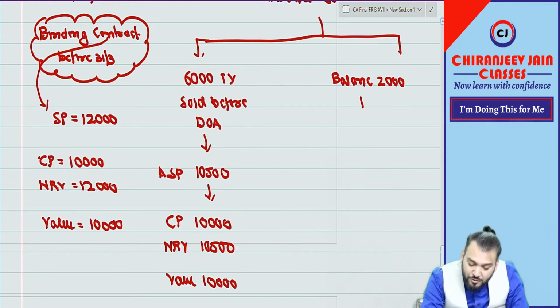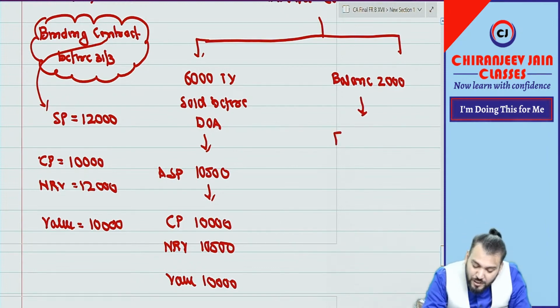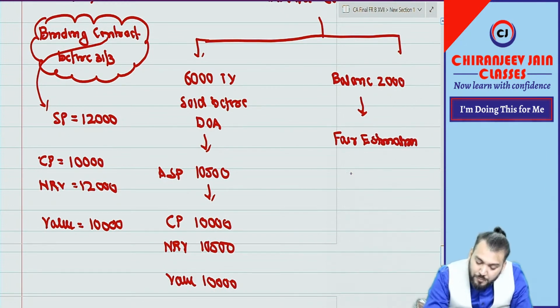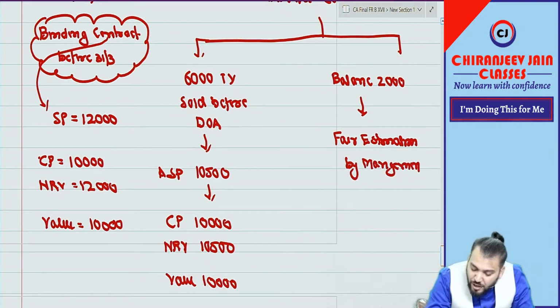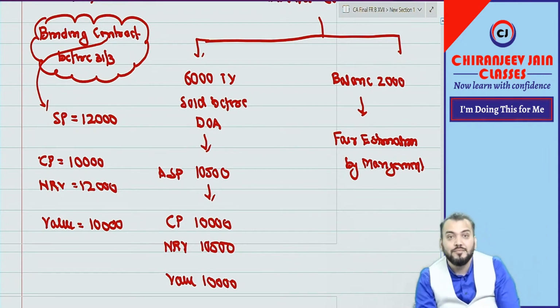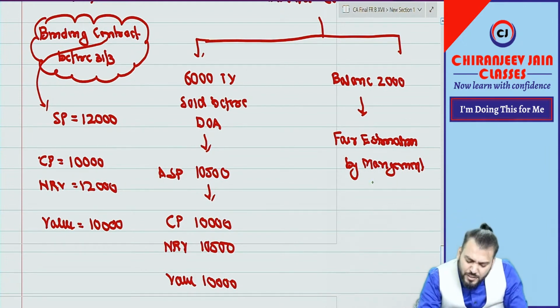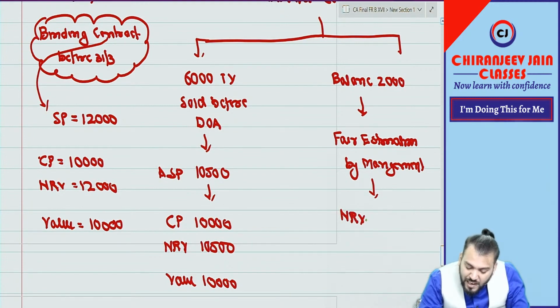For this, what Ind AS 2 says is that there will be a fair estimation by management. Means we need to ask management at what price it can be sold. Suppose management says it can be sold at rupees 9,000.